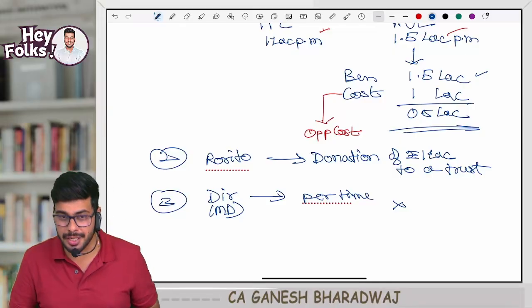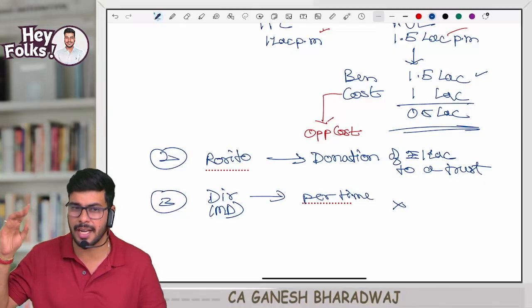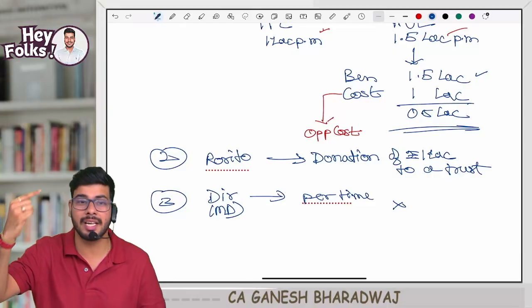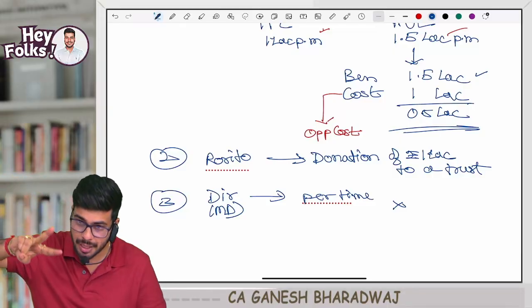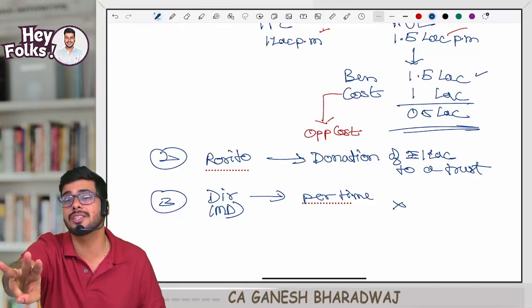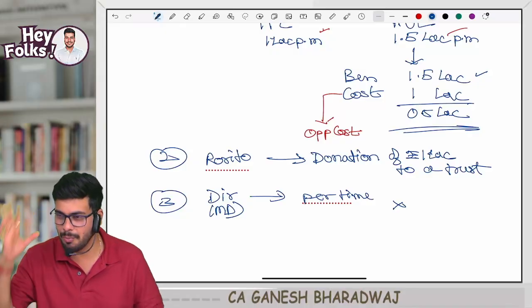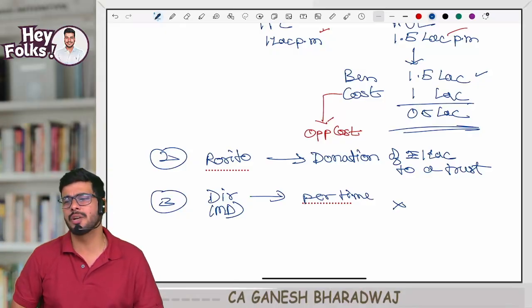So for you to call something a cost, there have to be three essential characteristics. What are they? Number one, there has to be a sacrifice of resources. Number two, that has to be relating to your business or profession. That alone is not sufficient. It has to be quantifiable in monetary terms. If all three boxes are ticked, you call that a cost. Are you all able to understand this?